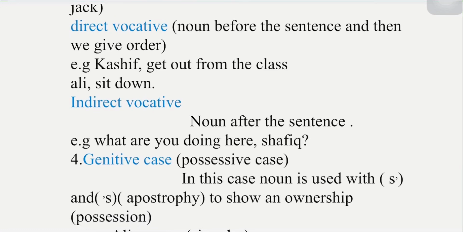Then we have the indirect vocative case, that is when a noun is used after the sentence, that we call indirect vocative case. For example, what are you doing here, Shafiq? So here noun is at the end of the sentence, or we can call it noun is after the sentence, and we are addressing Shafiq over here. So that was indirect vocative case.